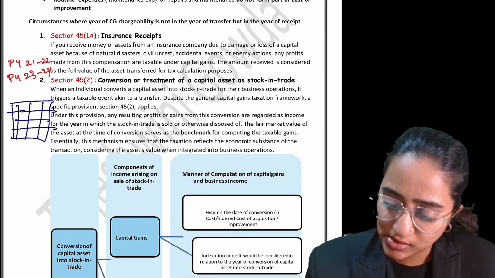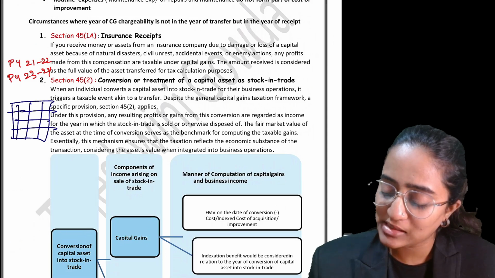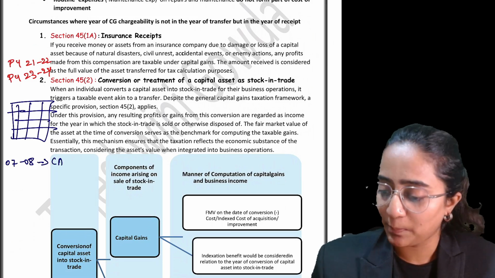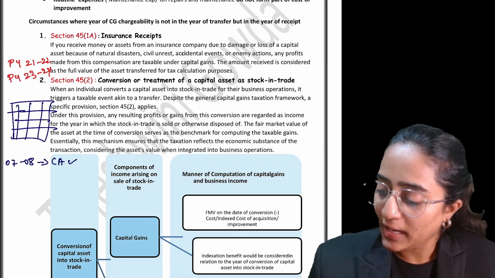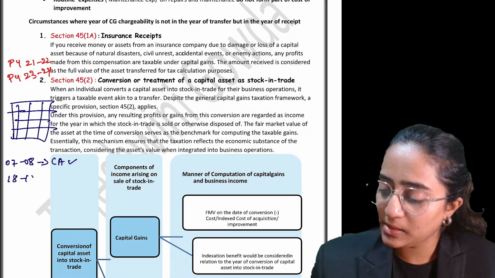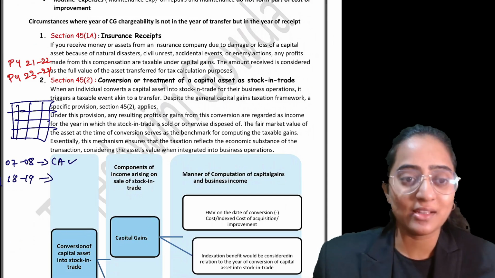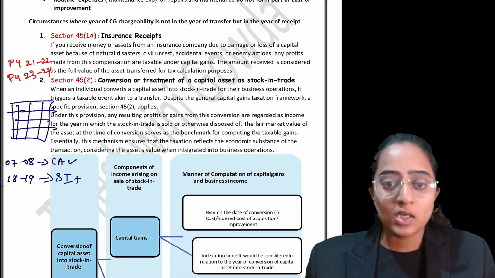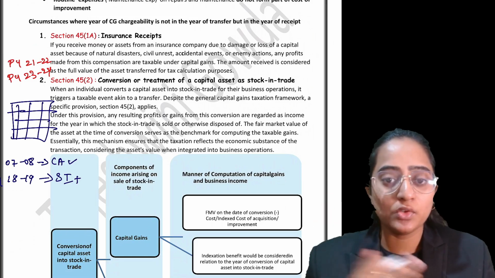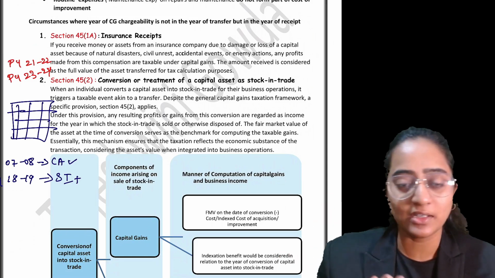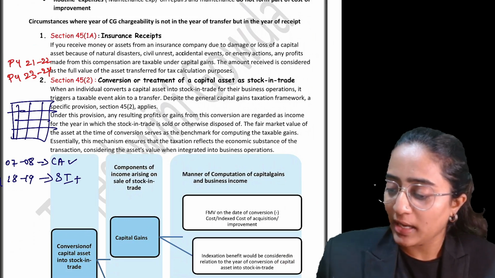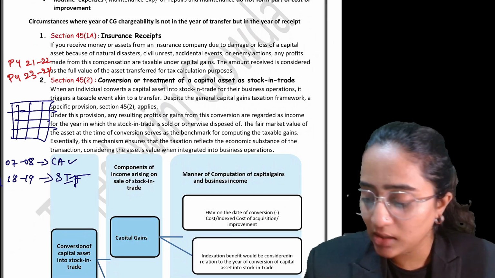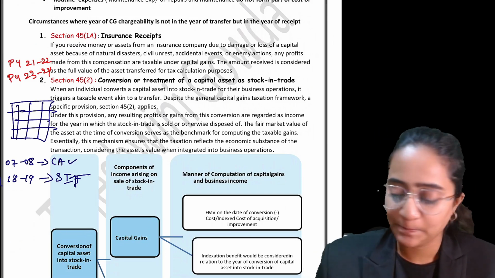You have purchased this land in PY 17-18, suppose, and in PY 18-19, you have converted that capital asset into stock in trade. That is, you have 1 acre of land, you have converted that into 30 by 40, 60 by 100 sites, and you are selling it.